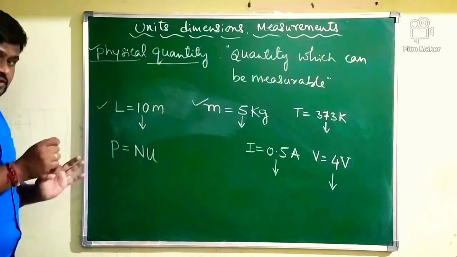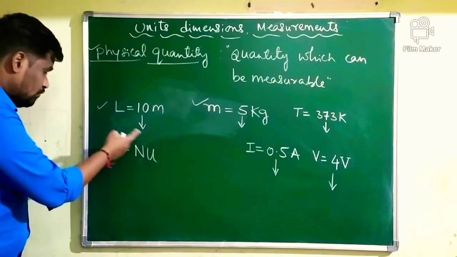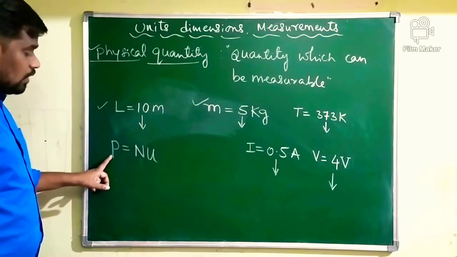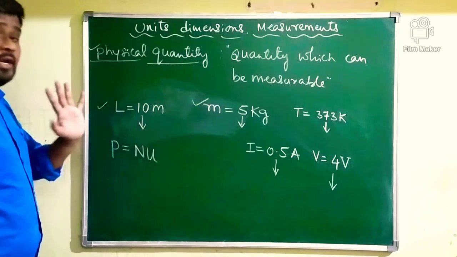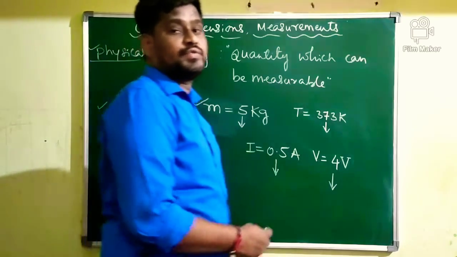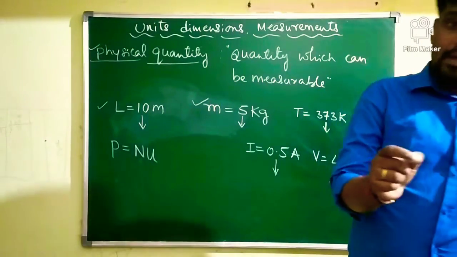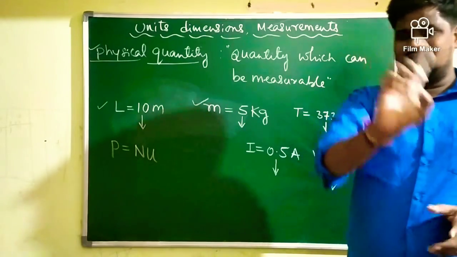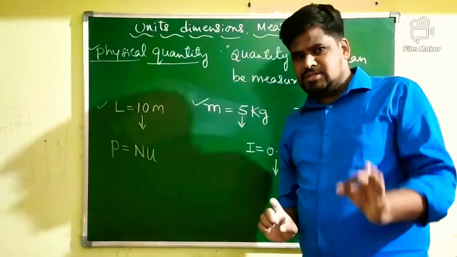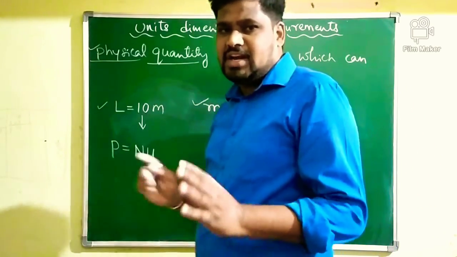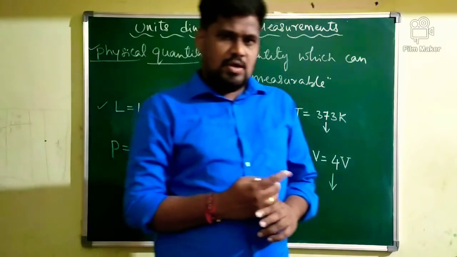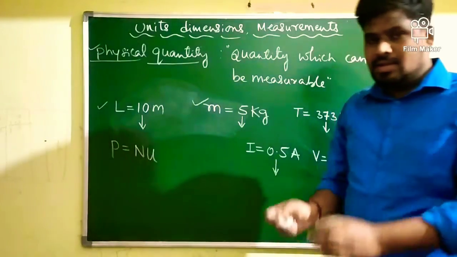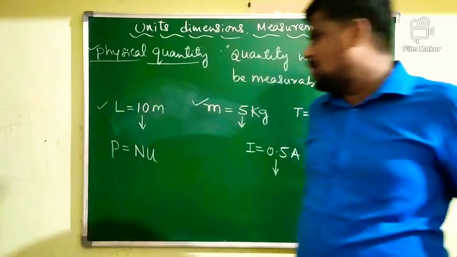So after measuring any physical quantity, it is expressed in the form: physical quantity is equal to N into U, where N stands for numerical value of measurement and U stands for unit of that physical quantity. A measurement of a physical quantity always consists of two parts. The first part is the numerical value, followed by the unit of that physical quantity.